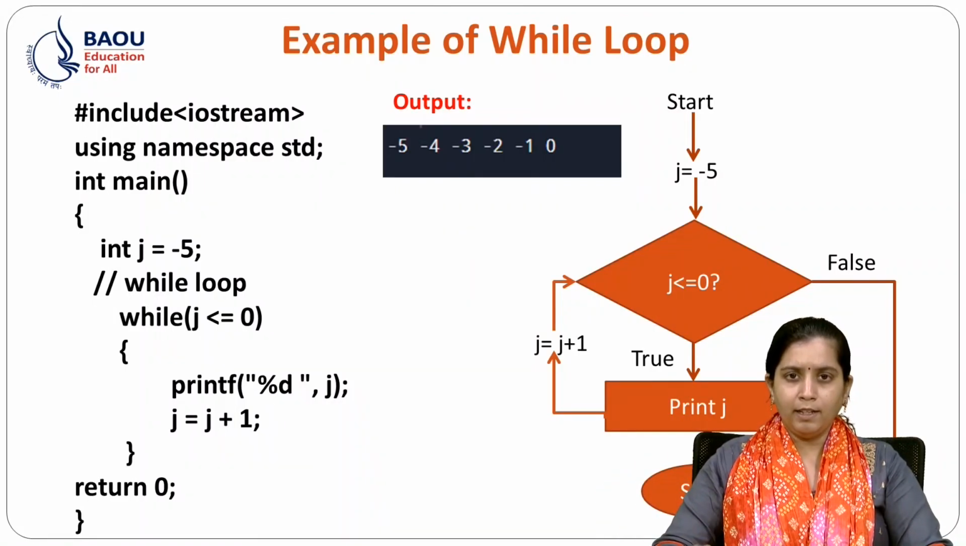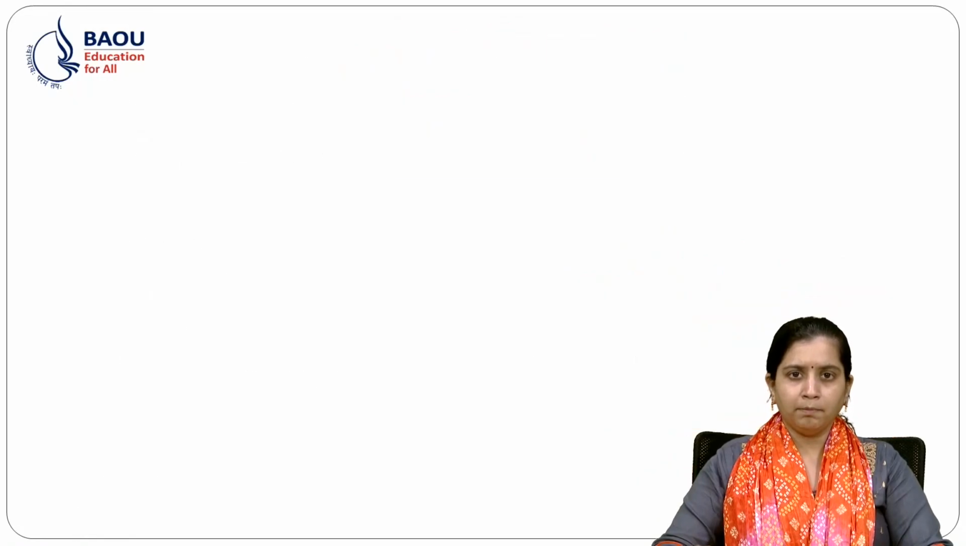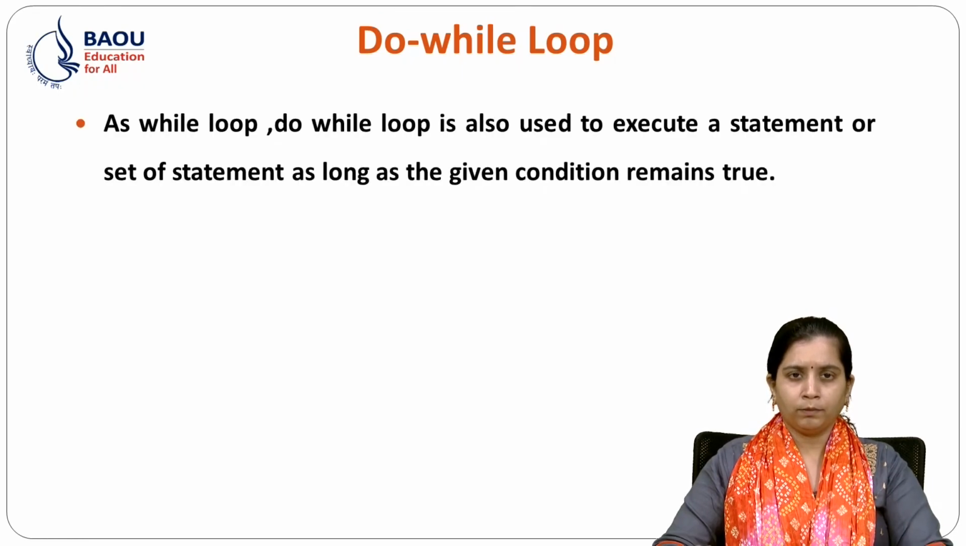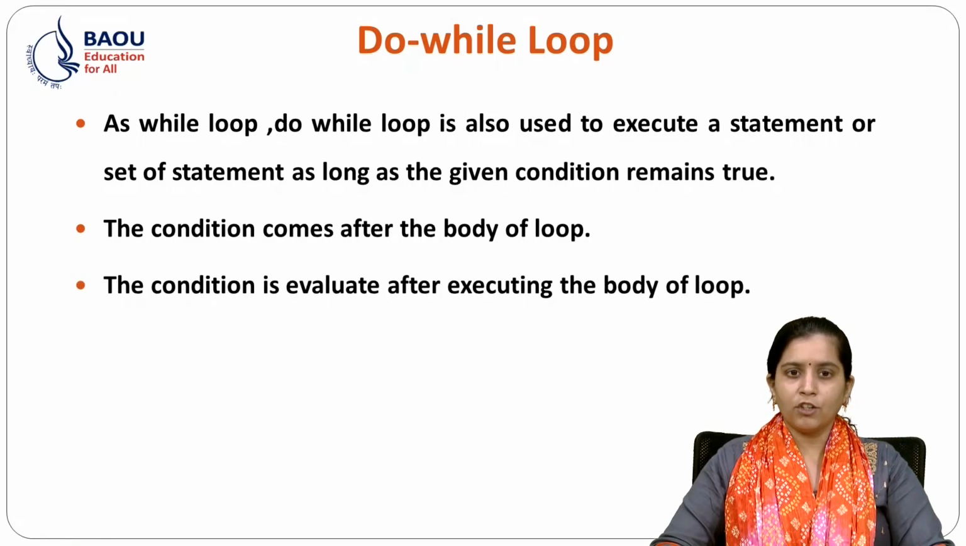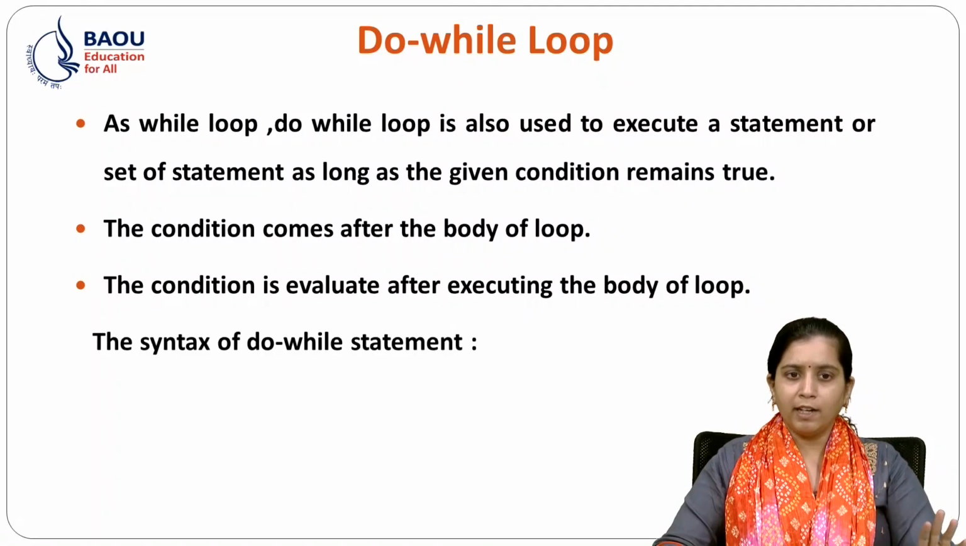Now let's see the next loop, that is do while loop. So what is do while loop? Like while loop, do while loop is also used to execute a statement or a set of statements as long as the given condition remains true. The condition comes after the body of the loop. The condition is evaluated after executing the body of the loop. So let's see our syntax first, and we will discuss do while loop in detail. So first we will write the do keyword.